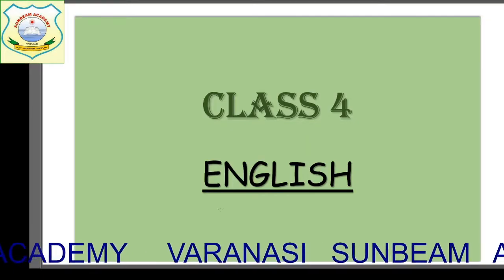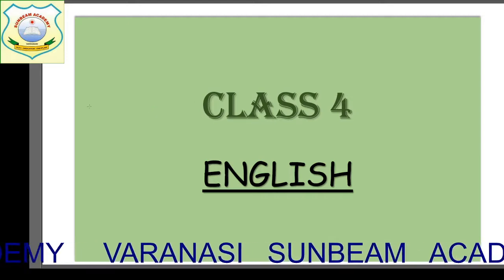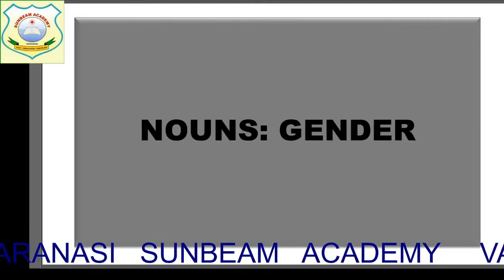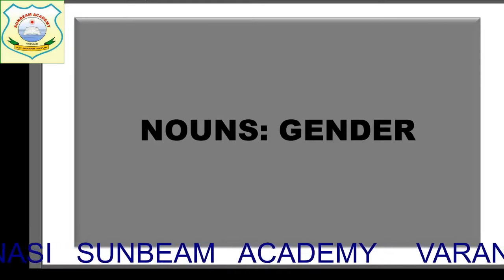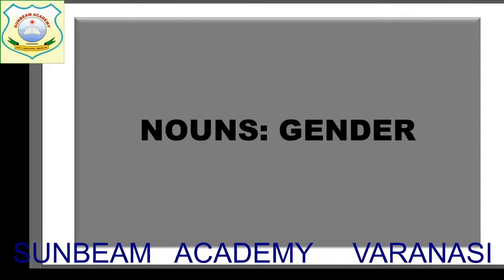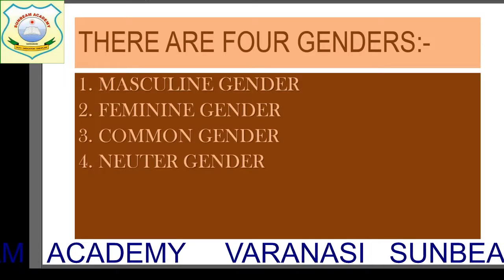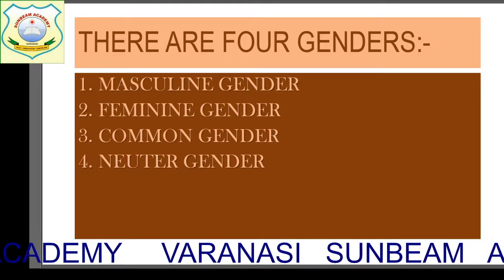Yes, children. So what we are going to study today? Today we are going to study gender. What is it? Gender. And how many kinds of gender are there? There are four kinds of gender. What is the first one?